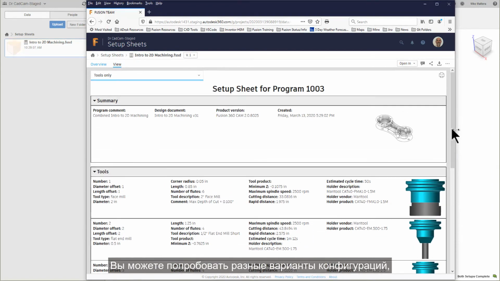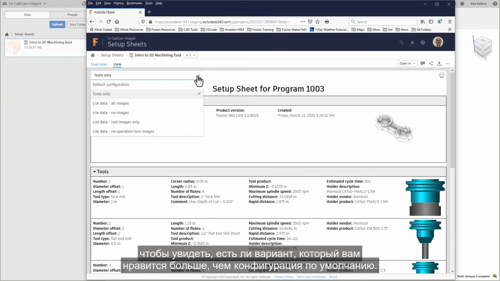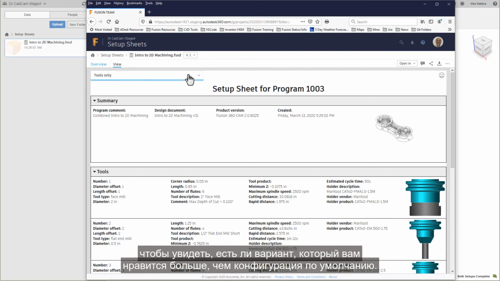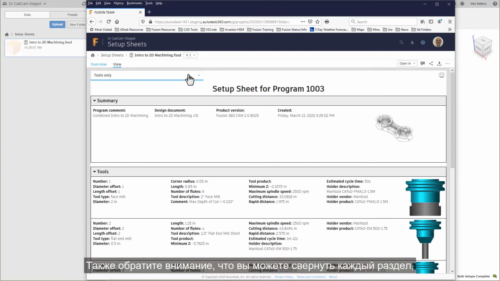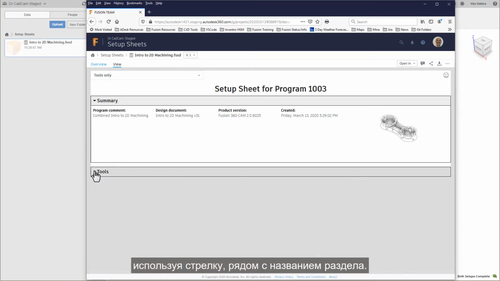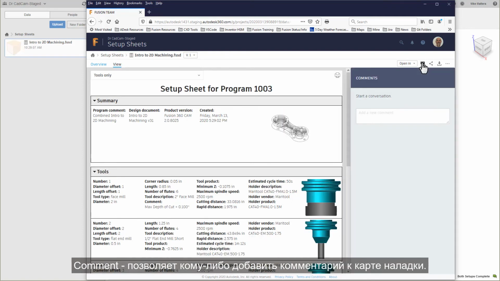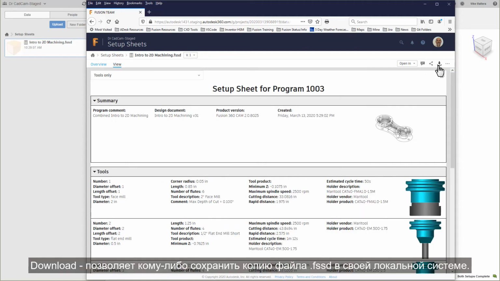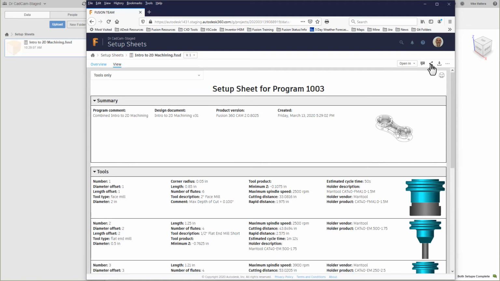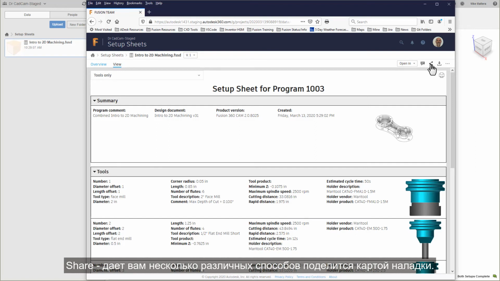You can play with the different configuration options to see if there is one you like better than the default configuration. Also note that you can collapse each section using the arrow next to the section title. In the upper right section of the document, you have some other useful options. Comment lets someone add a comment about the setup sheet. Download lets someone save a copy of the .fssd file to their local system. Share gives you several different ways to share the setup sheet documentation.